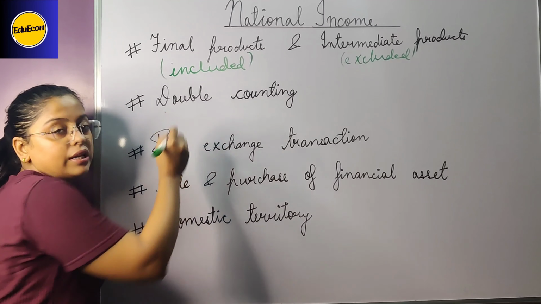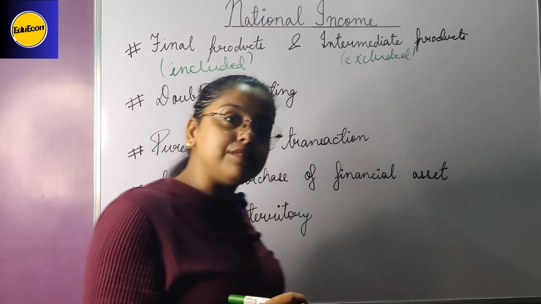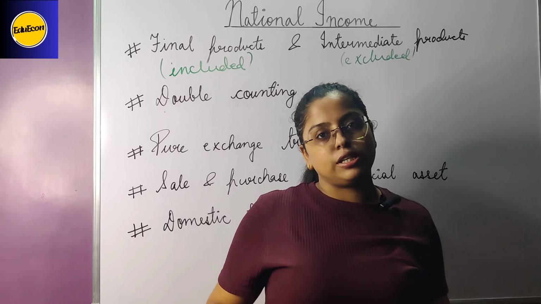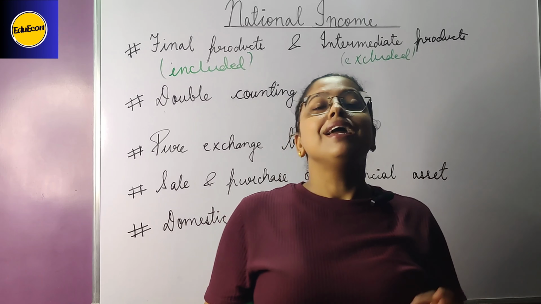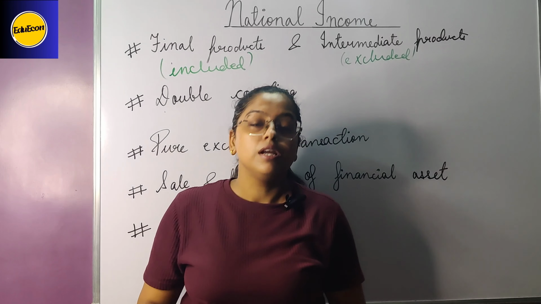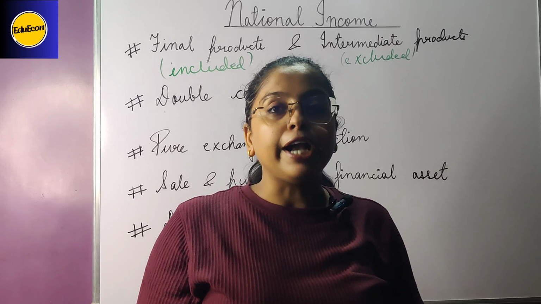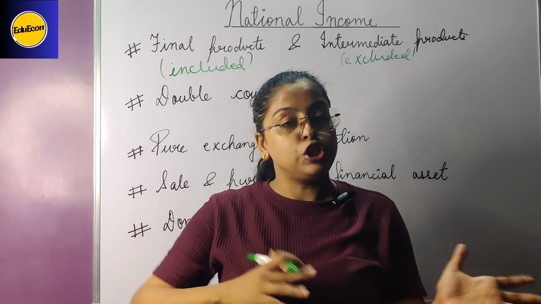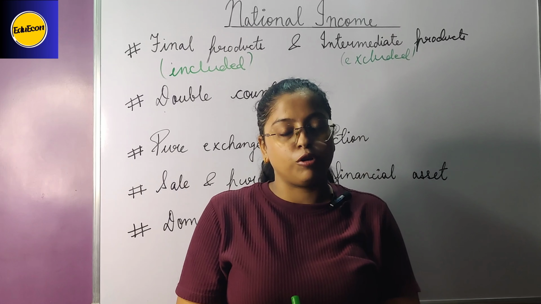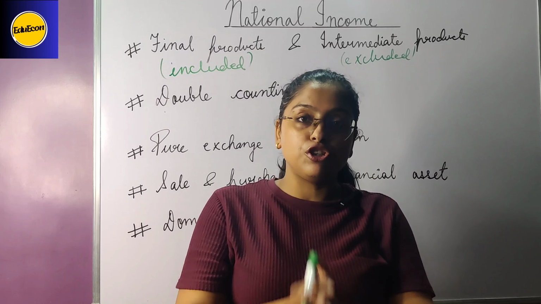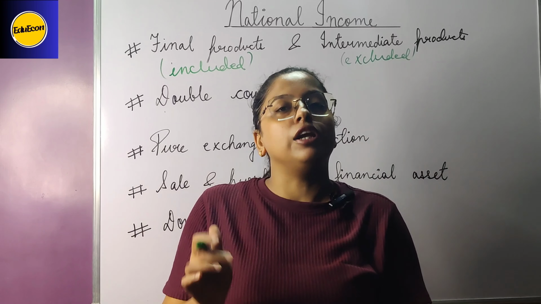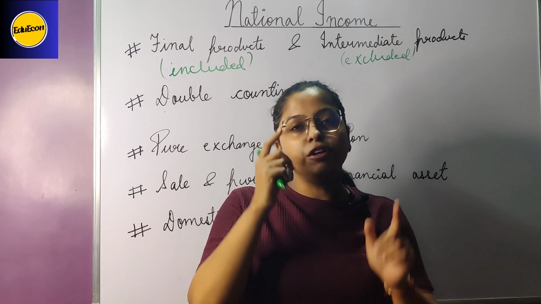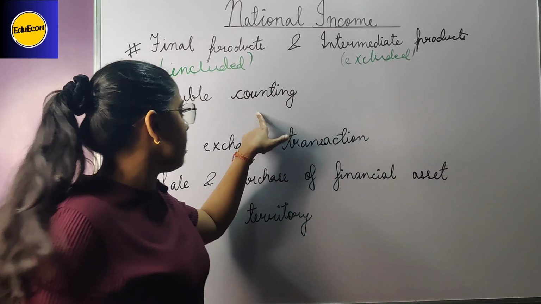Now, what is double counting? Double counting is the error which arises in the estimation of national income, in the calculation of national income. So we don't have to add all the outputs, the total outputs of all the sectors of the economy. Rather, we should be adding only the market price of the final goods and services. So that is double counting.